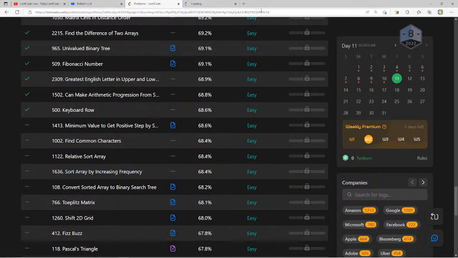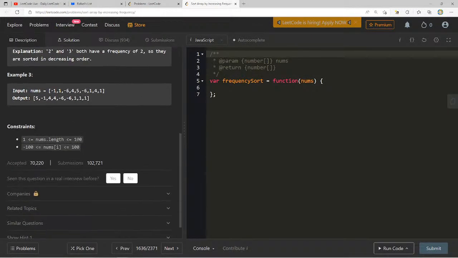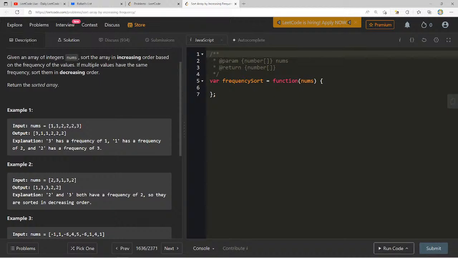All right, sort array by increasing frequency. Given an array of integers nums, sort the array in increasing order based on the frequency of the values. If multiple values have the same frequency, sort them in decreasing order.